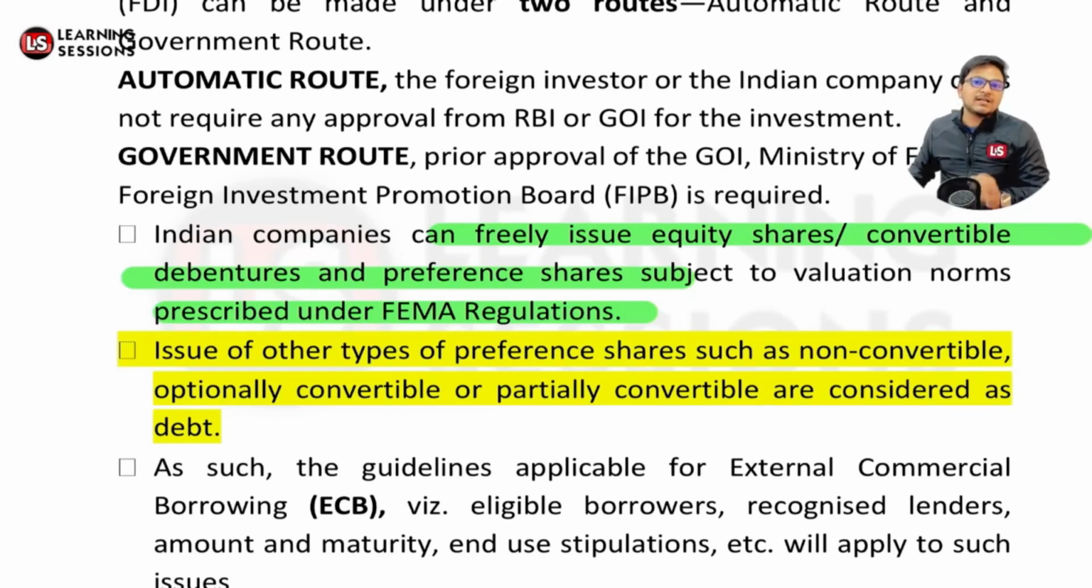And for the issue of other types of preference shares such as non-convertible, optionally convertible or partially convertible, these are considered as debt. So when you are issuing equity shares, convertible debentures or preference shares, that is all right. You're going to issue all these as per the FEMA regulations. But if you're going to issue the non-convertible, optionally convertible or partly convertible, in that case it will be considered as the debt component.